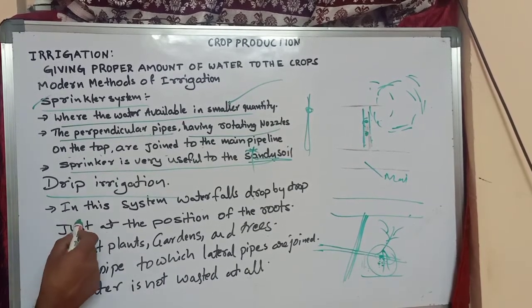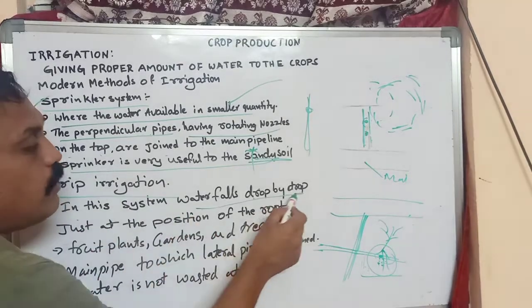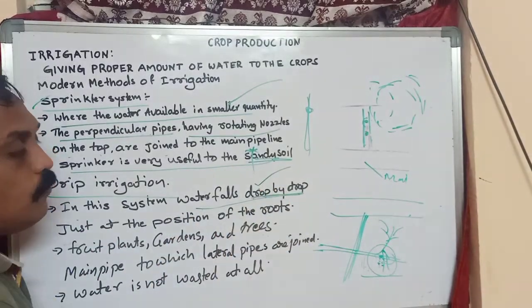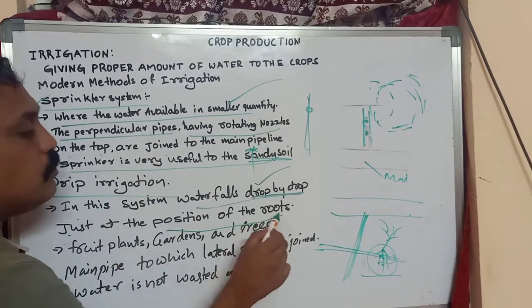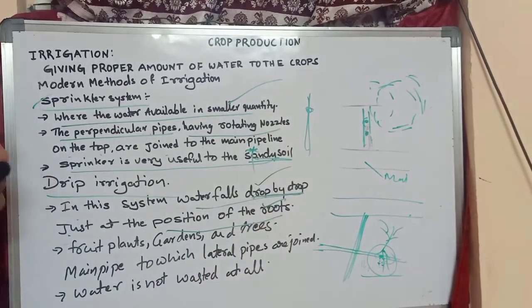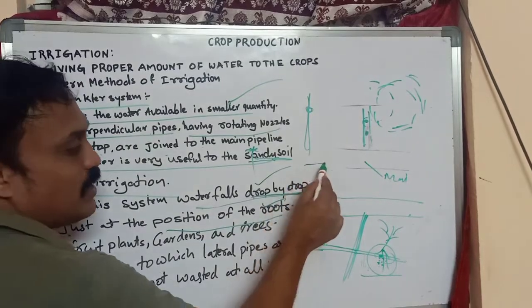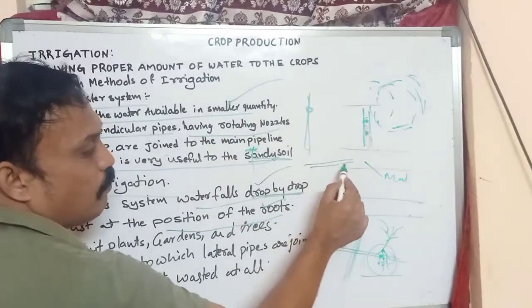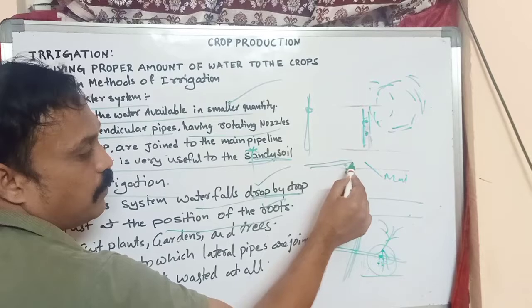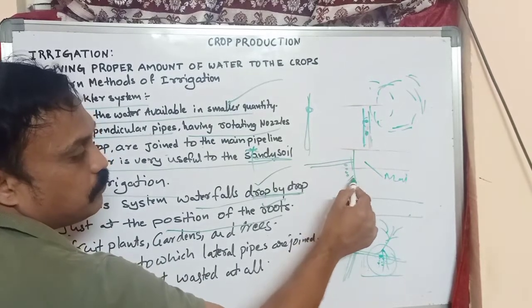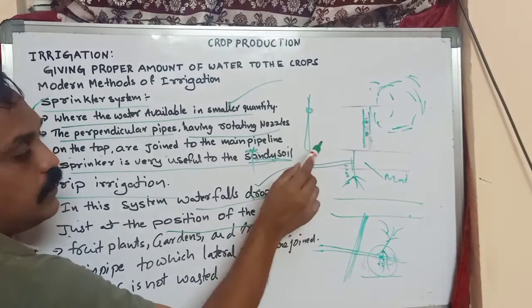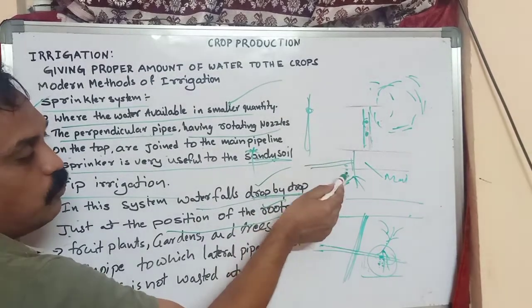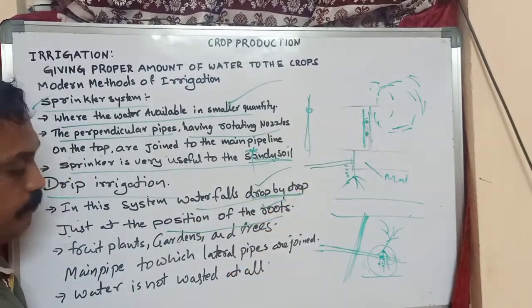And the second one is drip irrigation. In this system, water falls drop by drop just at the position of the roots. This is important. These pipes release water only drop by drop at the point of the roots. So what will happen? It removes wastage of water.